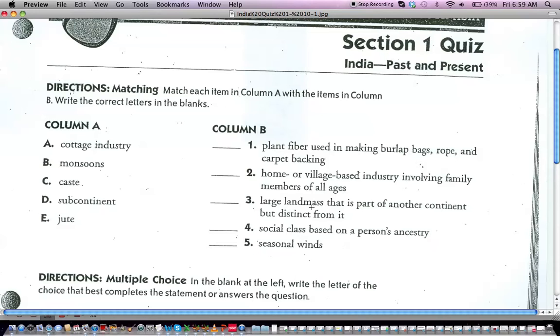Number 3, large landmass that is part of another continent but distinct from it. 4, social class based on a person's ancestry. Remember, we did a little simulation of this with the wristbands. And then 5, seasonal winds. Here are the words again: cottage industry, monsoons, cast, subcontinent, jute. If you're unsure, do the ones that you know for sure and then go back and do process of elimination, okay?